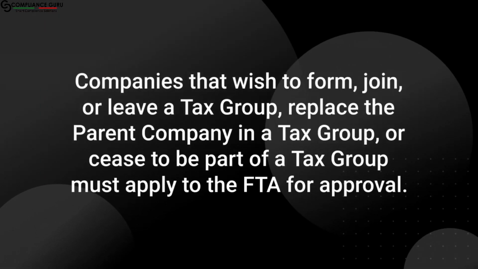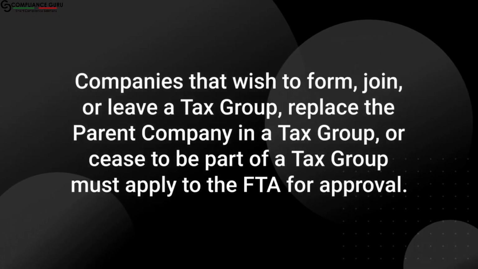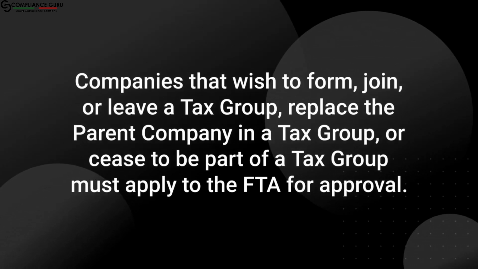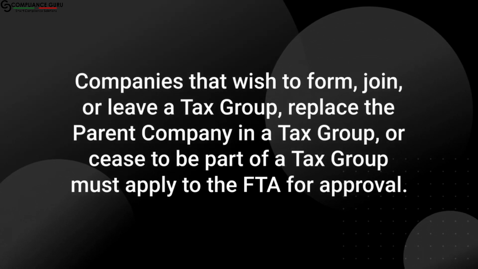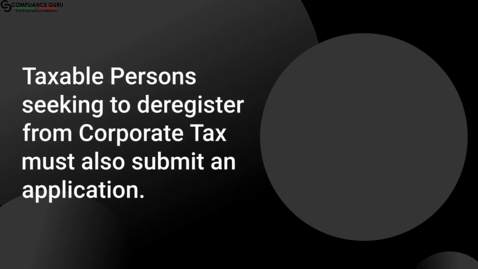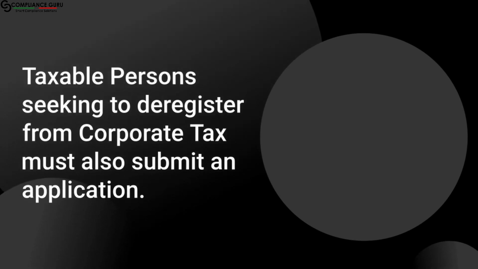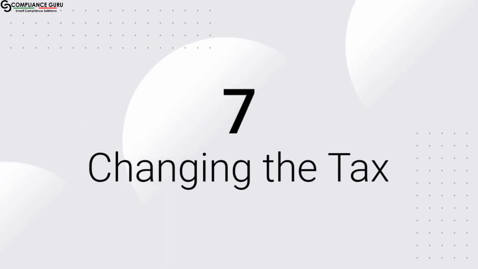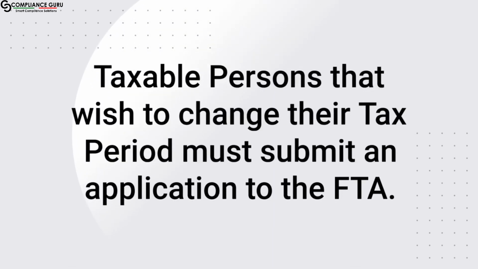Companies that wish to form, join, or leave a tax group, replace the parent company in a tax group, or cease to be part of a tax group must apply to the FTA for approval. Taxable persons seeking to deregister from corporate tax must also submit an application. 7. Changing the tax period. Taxable persons that wish to change their tax period must submit an application to the FTA.